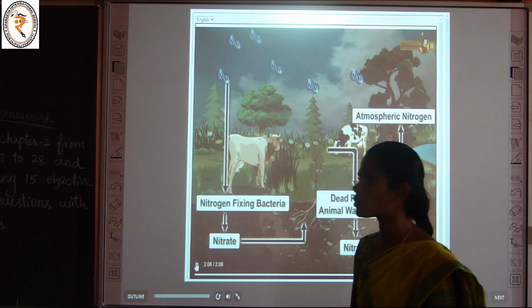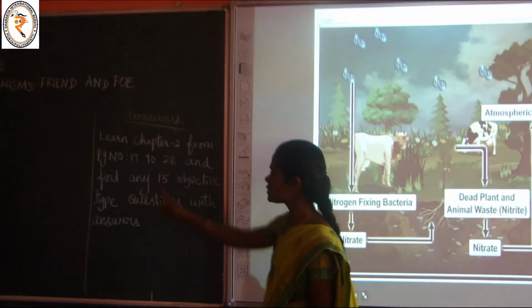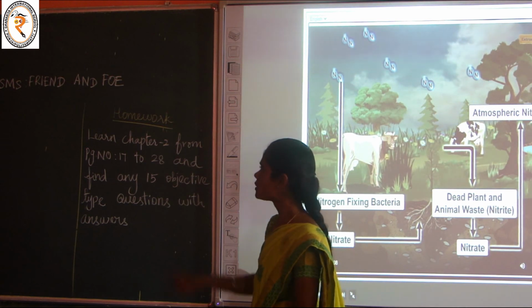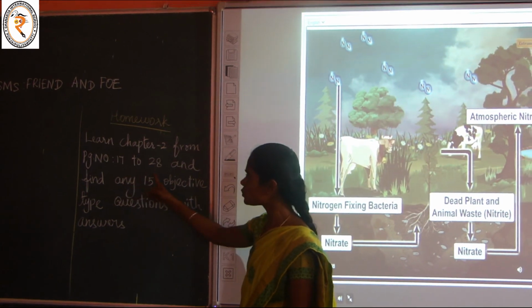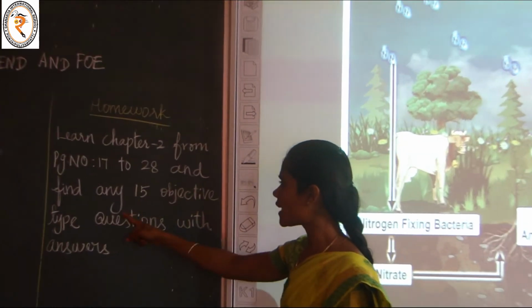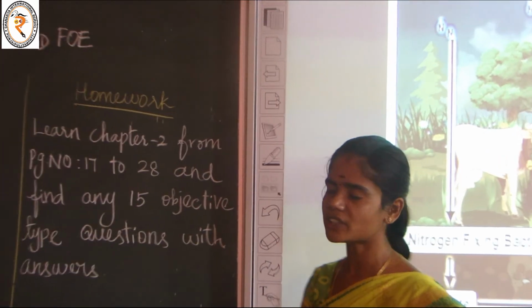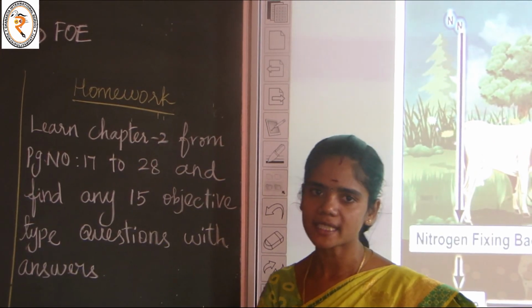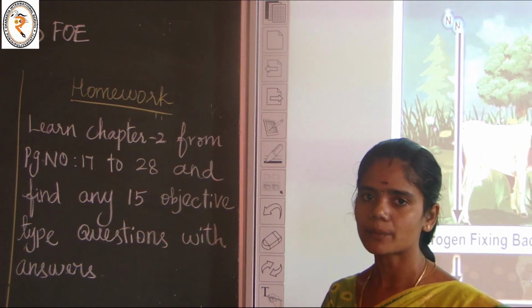Now it is time for your homework, children. Note down your homework. 28 and find any 15 objective type questions with answers. You have to find one word answers. How many? 15. Okay.